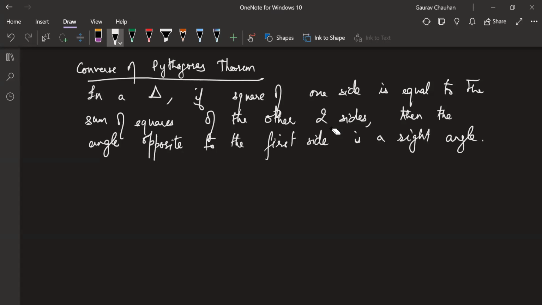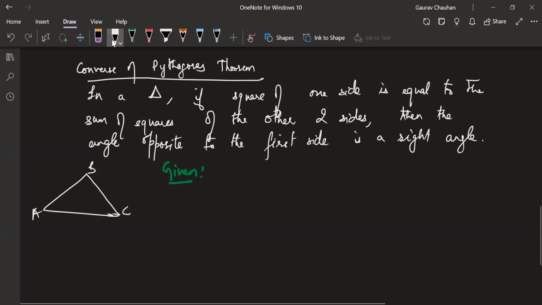Which means basically we have a triangle ABC. We don't know it's a right angle. Let me draw a different type of diagram. We have ABC. We don't know it's a right angle, but we know one thing. What is given to us? The given part is that AC square is equal to AB square plus BC square.